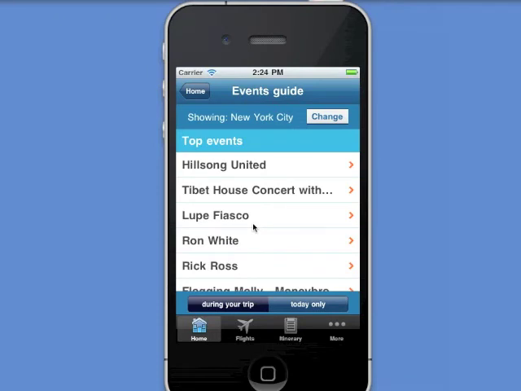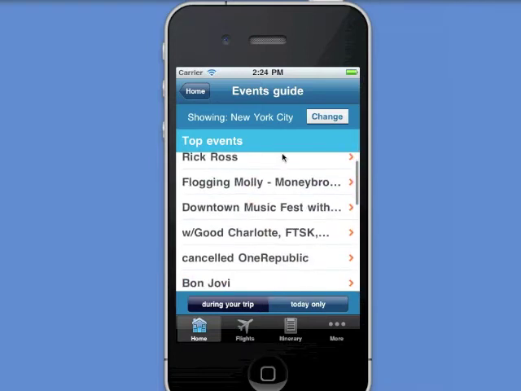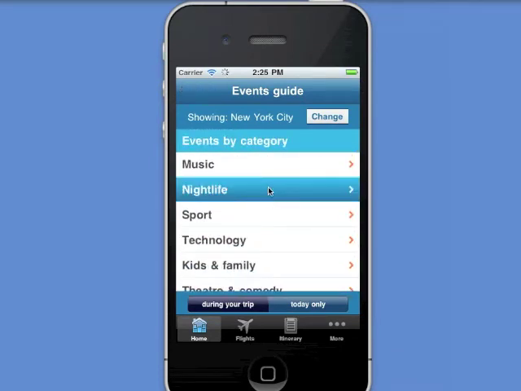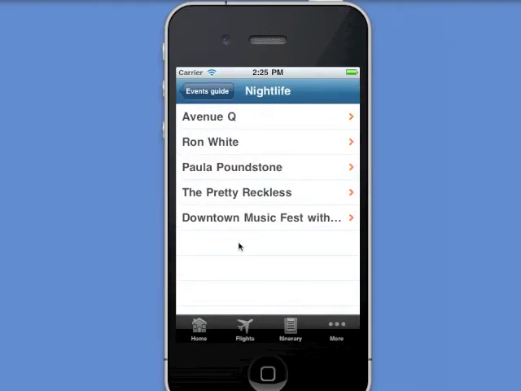Again, by default it's showing me New York because that's the next destination, or the first destination I'm travelling to. And we can see some of the top events in New York. Or again, we can look at events by category. Furthermore, we can filter events to look at just those ones that are during my trip, or events for today only.